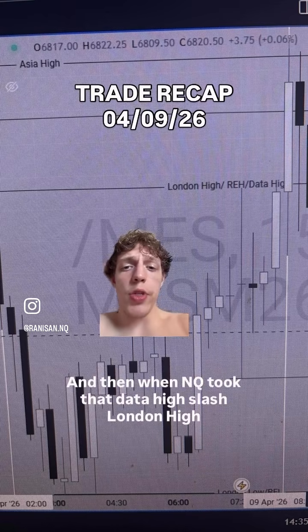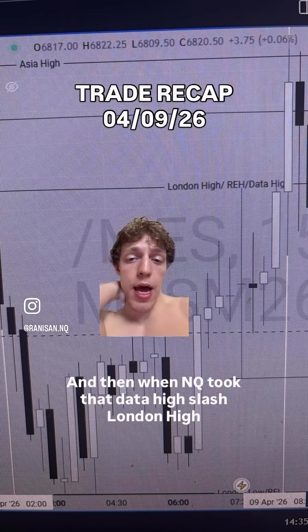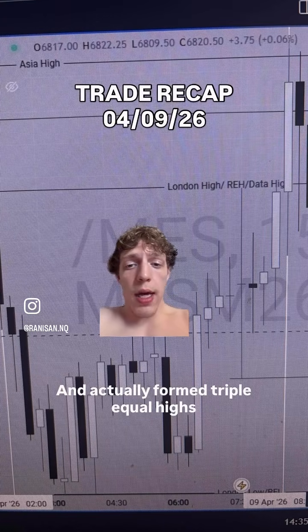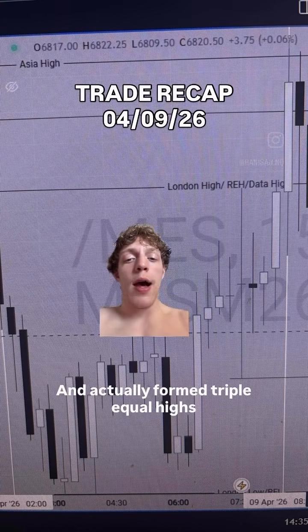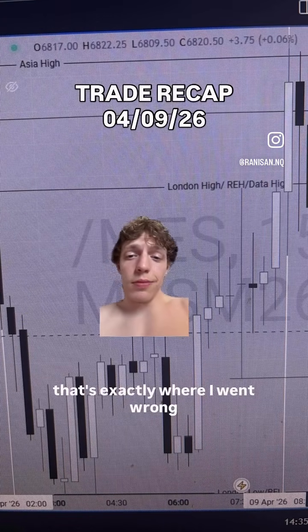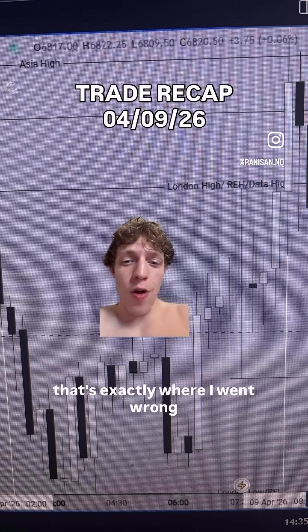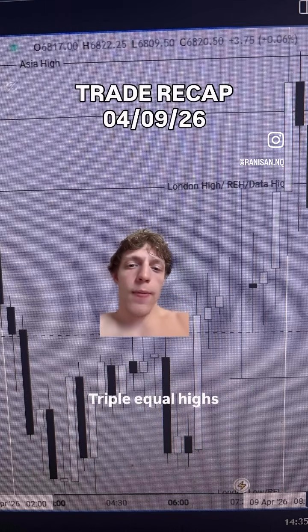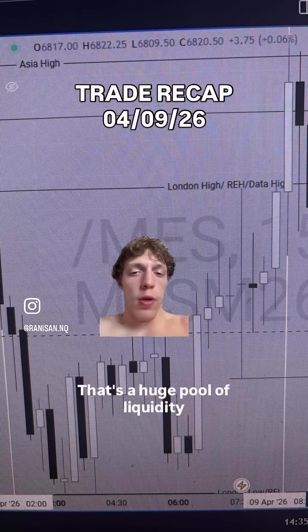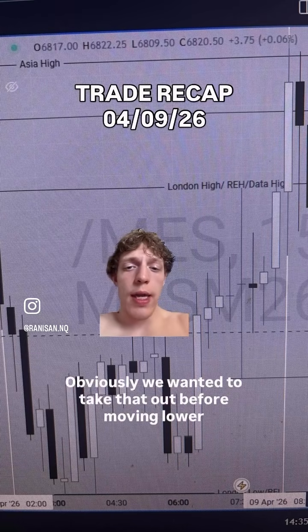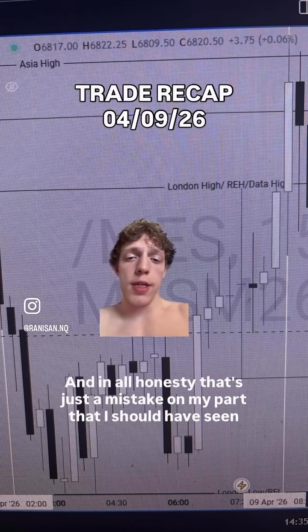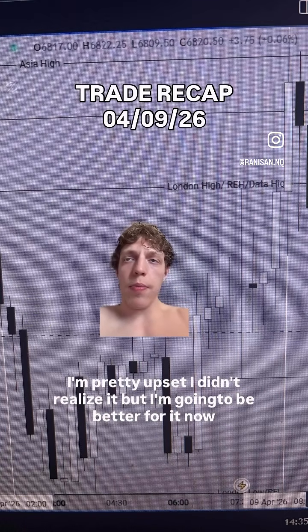And then when NQ took that data high / London high, NQ had a reaction. ES didn't take it yet and actually formed triple equal highs. So that's exactly where I went wrong. If I would have seen this while I was trading, I obviously wouldn't have taken that short. Triple equal highs, that's a huge pool of liquidity. Obviously, we wanted to take that out before moving lower. And in all honesty, that's just a mistake on my part that I should have seen. I'm pretty upset I didn't realize it, but I'm going to be better for it now.